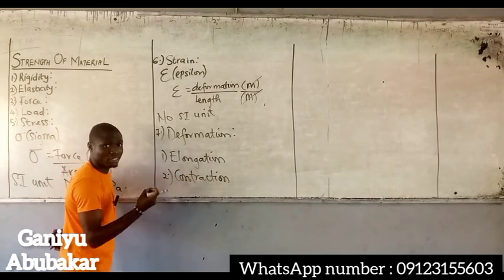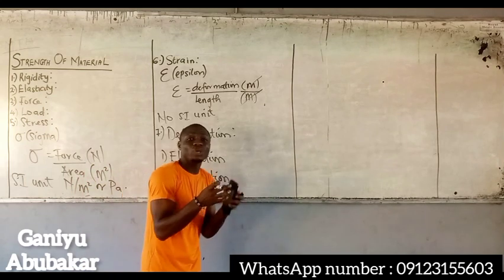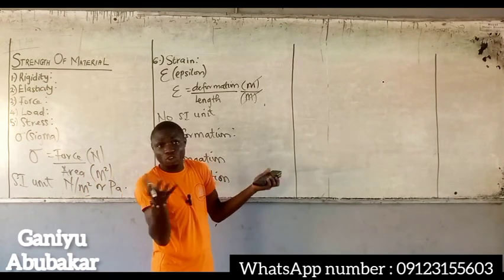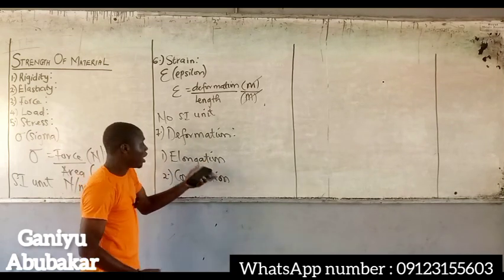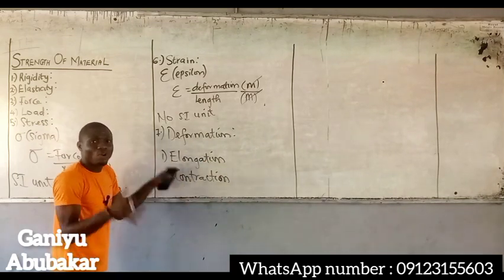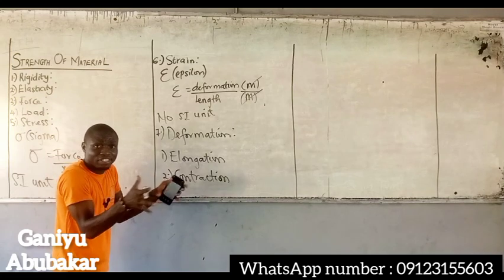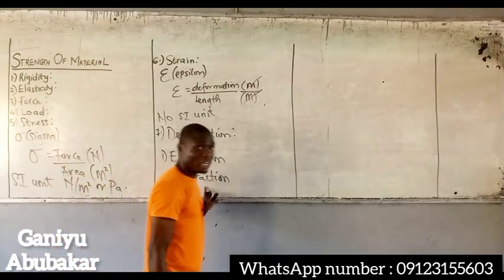So what is elongation? The ability of a material to increase its length is called elongation. Contraction is when the material decreases in length.